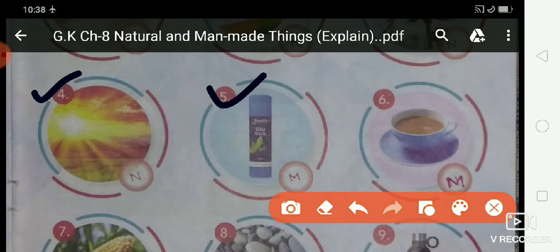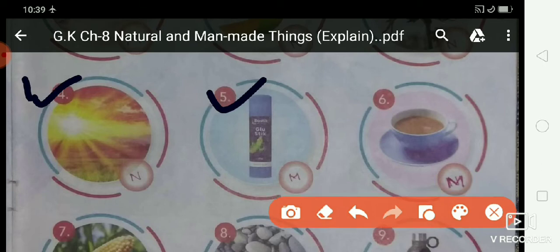So spelling of glue stick, G-L-U-E, glue. S-T-I-C-K, stick, glue stick.